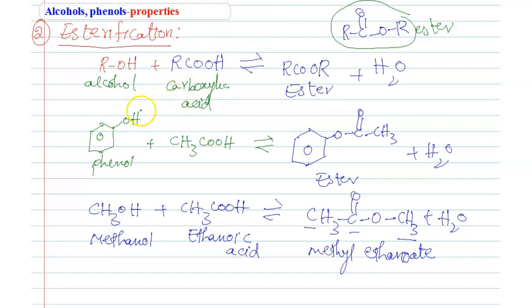Here remove H, and here remove OH. What remains is the O on benzene, and attach the CO to it. Similarly here, remove H here, remove OH here, then CH3O attaches to this CO, giving COCH3. So methyl ethanoate. So esterification means alcohols react with carboxylic acid, and we can get an ester.